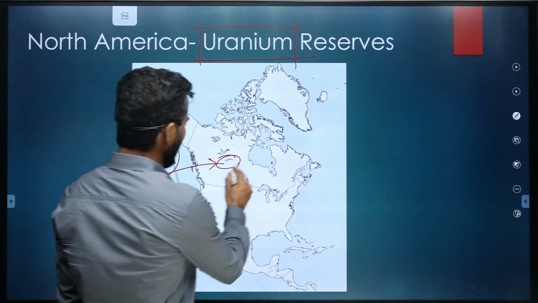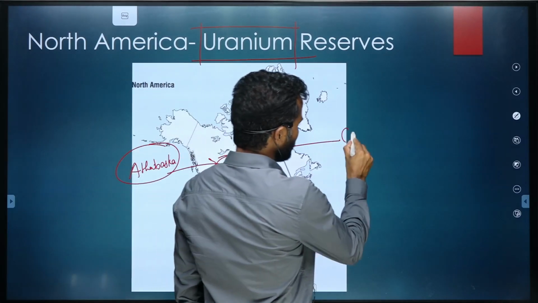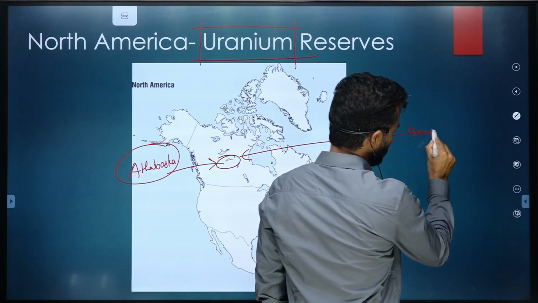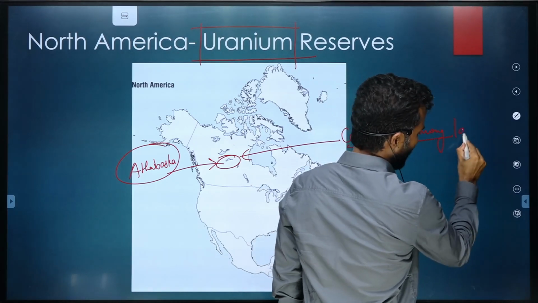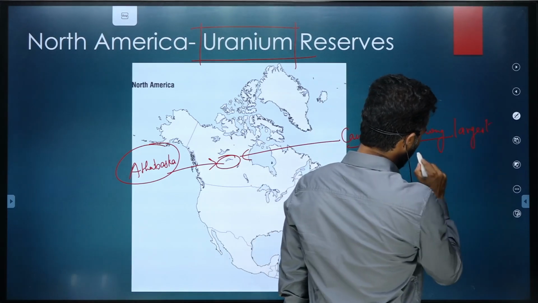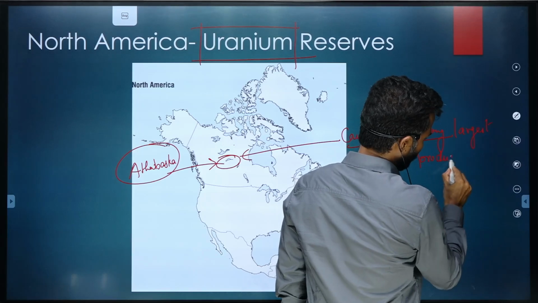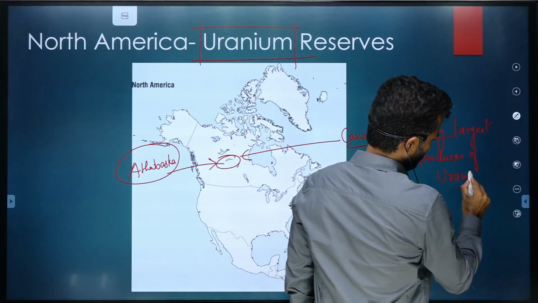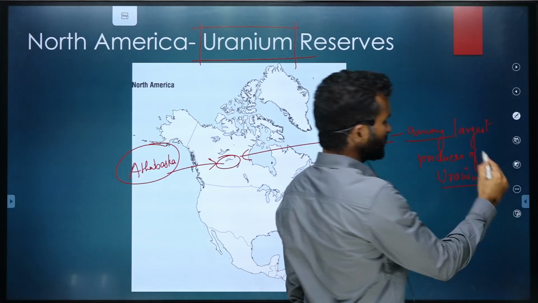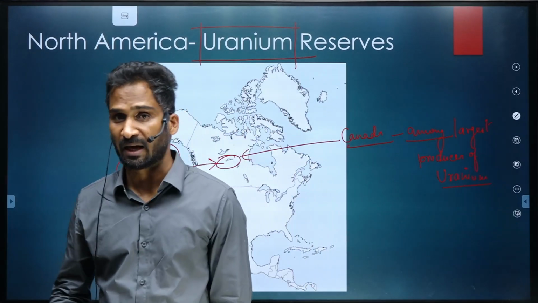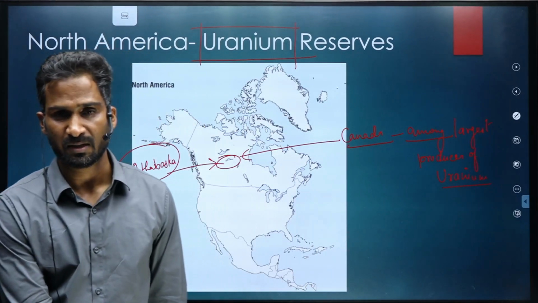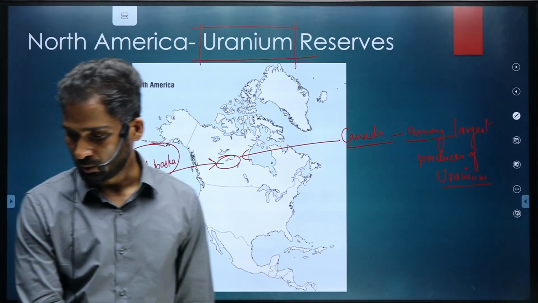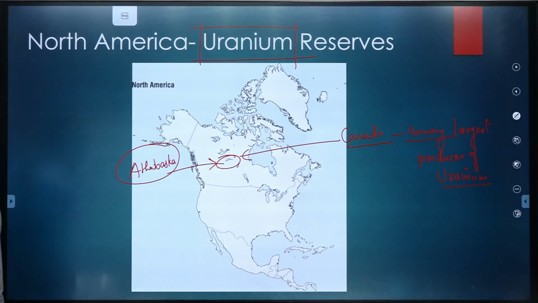But you should know that Canada is among the largest producers, not the largest, among the largest producers of uranium. The largest producer of uranium, if you know, is Kazakhstan. Kazakhstan is a Central Asian country. Yes, so the largest producer of uranium is Kazakhstan.